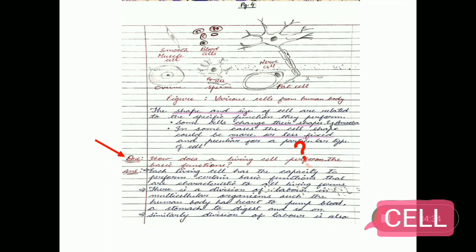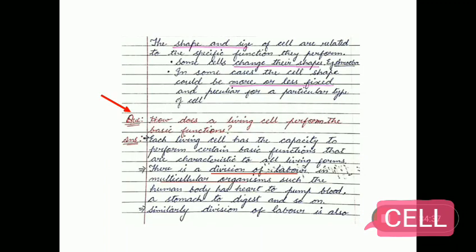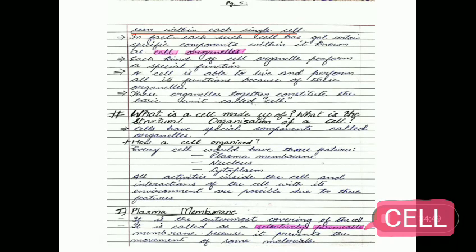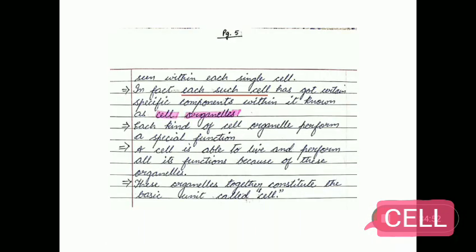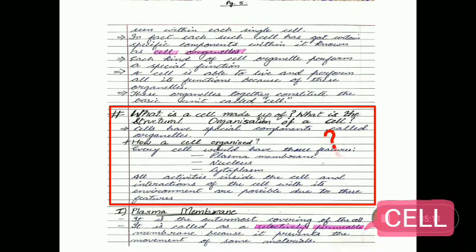How does a living cell perform the basic function? There is a division of labor in multicellular organisms, such as the human body has heart to pump blood, a stomach to digest, and so on. Similarly, division of labor is also seen within each single cell. Each such cell has certain specific components within it known as cell organelles. Each kind of cell organelle performs a special function. A cell is able to live and perform all its functions because of these organelles.